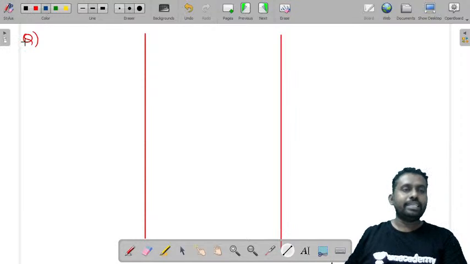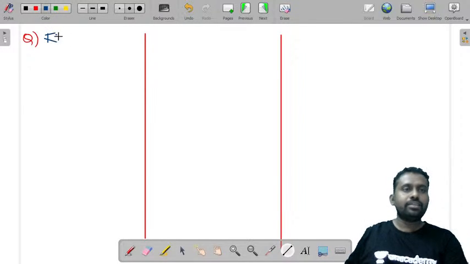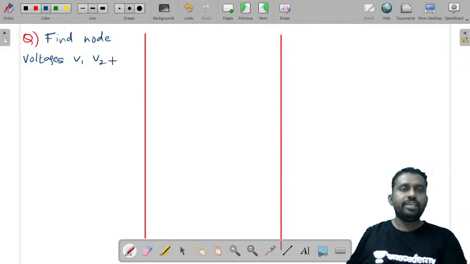Now the question, I'm taking it from one of the textbooks: find node voltages V1, V2 and V3. I'll give you this as a problem. I'll just give you an idea how to solve this, and I want you to tell me the solution of this in tomorrow's class at least.